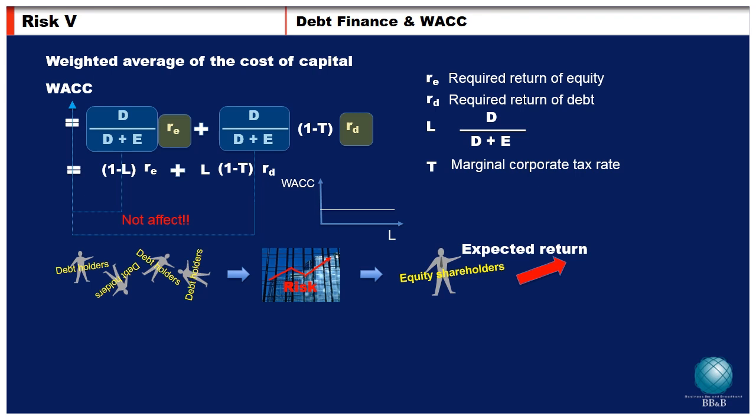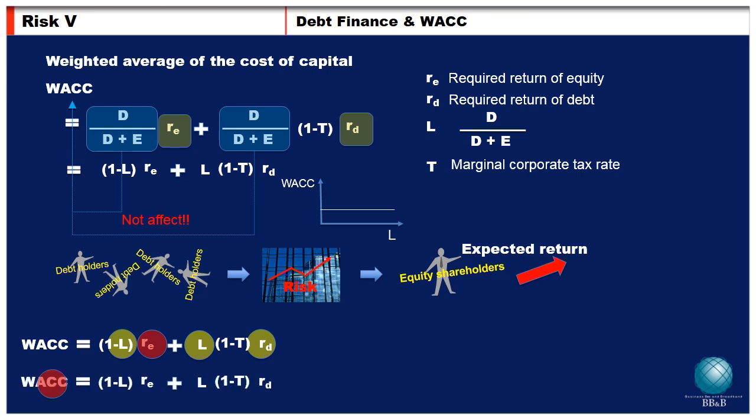WACC tells us how much the new shareholders' required return is. That means that just by plugging in the market proportion of equity and debt, and the debt holders' required return, we can calculate the increased expected return for shareholders. For the above project, the new return to shareholders is 24%.